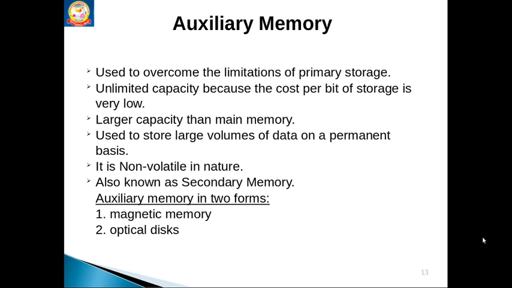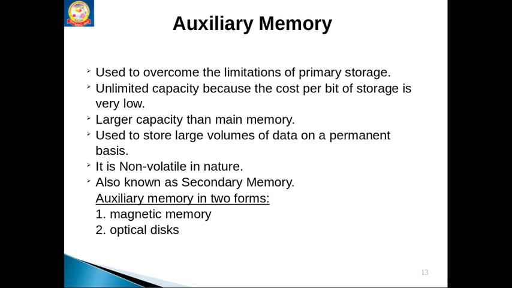Generally this memory came into the picture to overcome the limitations of primary storage. As I said, primary storage is volatile. When the computer is turned off, the entire data is lost. As memory becomes cheaper, the cost per bit decreases and larger capacity memory comes into the market.